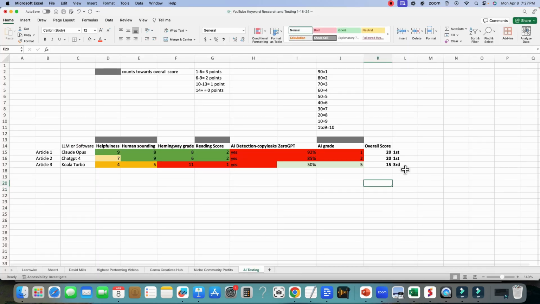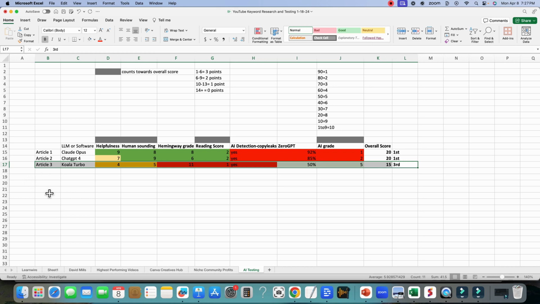So overall, what is the final kind of verdict or reason for the test? Well, I think that it kind of is obvious that we're moving into an AI content era now where the tool that you're using is going to be very important.